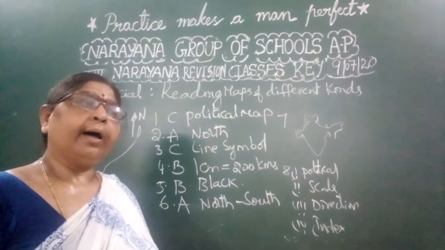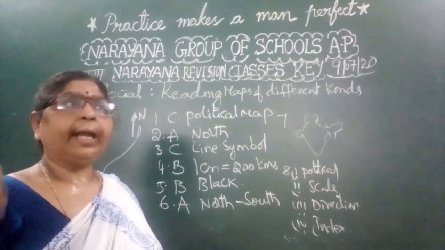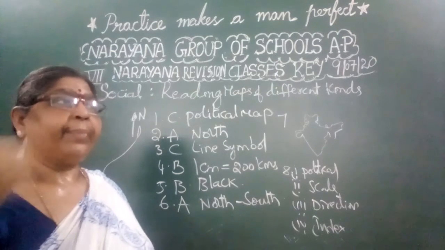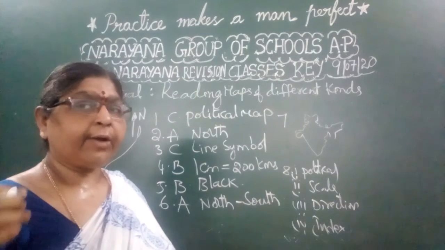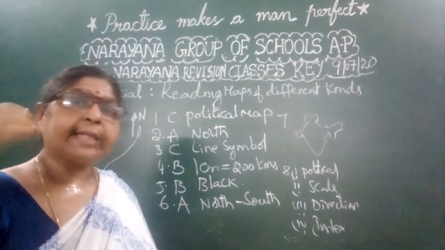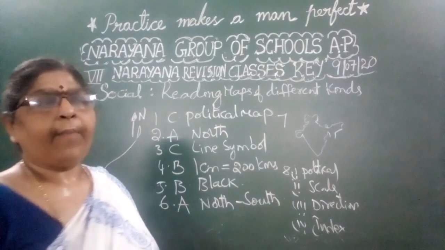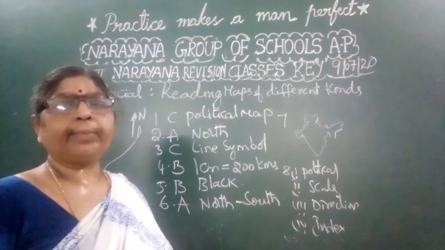Hence, we can come to an understanding about a map. Why is this political map given for your observation? To understand about different parts of a map. This is what you have understood from the given map.